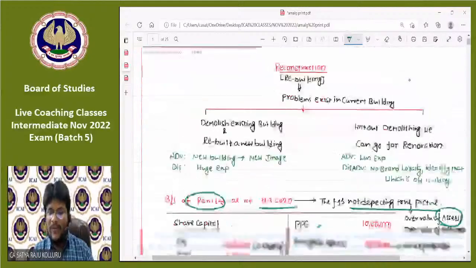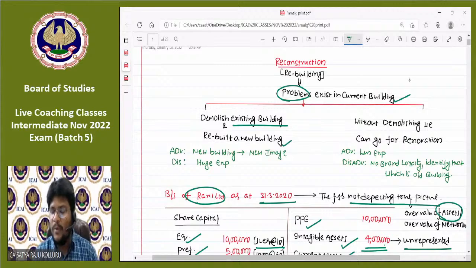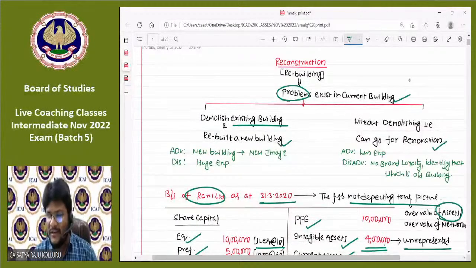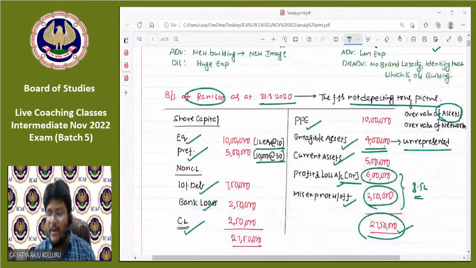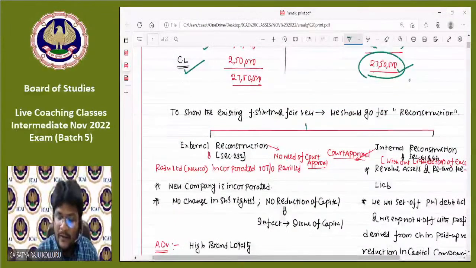What I told previously: whenever we are facing certain problems with the existing building, we can go for reconstruction by demolishing the existing building and rebuilding a new building, or without demolishing we can go for renovation as well. Am I right? In the same way, now Rani Limited is facing certain problems by not depicting the true picture, so we can also go for reconstruction.